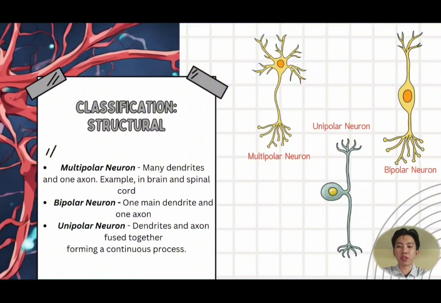Next is the bipolar neuron. It has one main dendrite and one axon. And lastly, the unipolar neuron. The dendrite and axon are fused together, forming a continuous process.